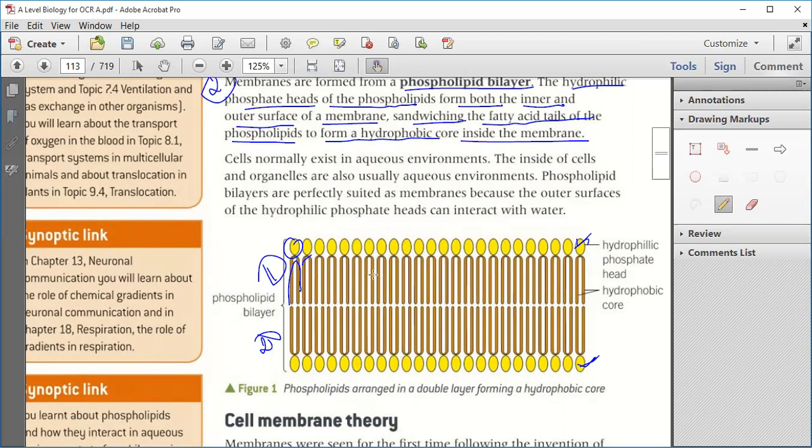Now, the cell normally exists in an aqueous environment. The inside of the cell and the cell organelles are also usually aqueous. Mostly the cell always remains in a water environment, or you can say aqueous environment. Now, the phospholipid bilayer is perfectly suited as a membrane because the outer surfaces, the phospholipid phosphate heads, can interact with water. As this is hydrophilic in nature, it will perfectly interact with the water, and hence it is suited for the membrane. Any doubt up to this point?